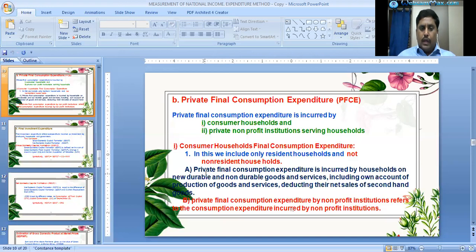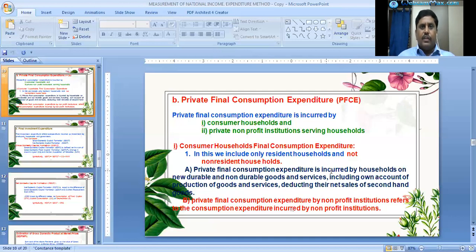Okay, so here is private final consumption expenditure incurred by households, and private final consumption expenditure by non-profit institutions. In the case of non-profit institutions like NGOs, consumption is equal to expenditure on the purchase of goods and services plus compensation of employees plus net value of gifts in kind received from the government, production enterprises, and rest of the world.